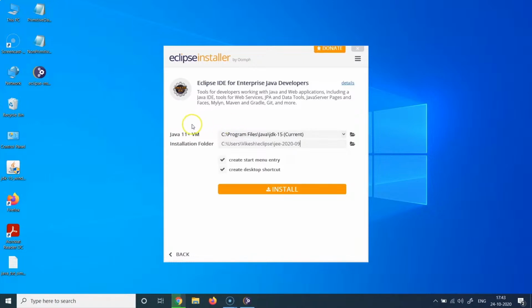Then it is going to show me which virtual machine it is going to use. So if you remember in the previous lecture, we installed Java 15. It has automatically detected that location by reading my C program files folder, and it has automatically taken that.